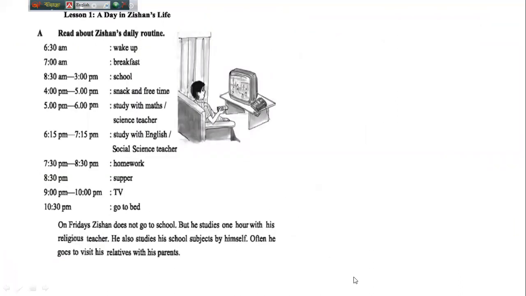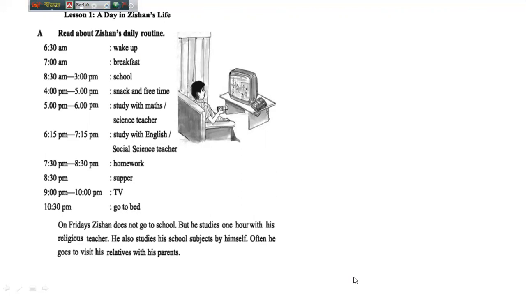Now we will see a boy's daily routine. His name is Jishan, and this is in your Lesson 1, Unit 6. All of you look here. Section A, read about Jishan's daily routine. You can see here, Jishan's routine is made from 6:30 a.m. to 10:30 p.m. And there are many activities of Jishan.